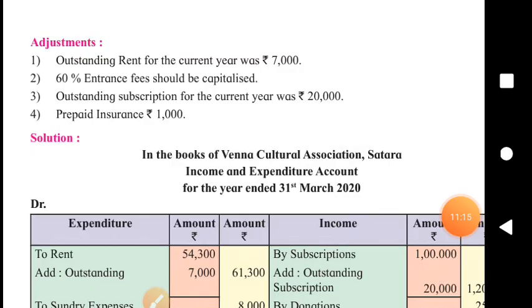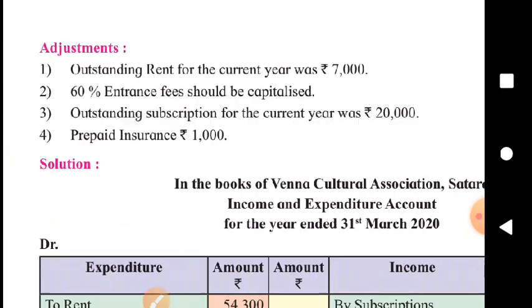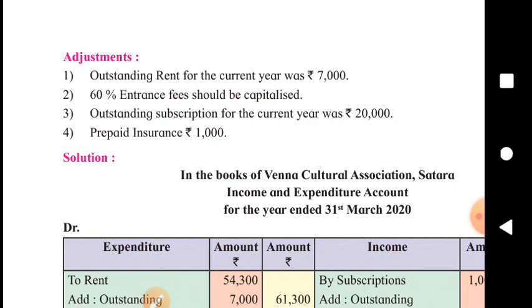Second adjustment is about 60% entrance fees should be capitalized. Yes, there is adjustment on one item of income of this year. And what is that item? Entrance fees. 60% of entrance fees should be capitalized. Capitalized means 60% amount of entrance fees will be added to the capital fund. It is the meaning of capitalization.